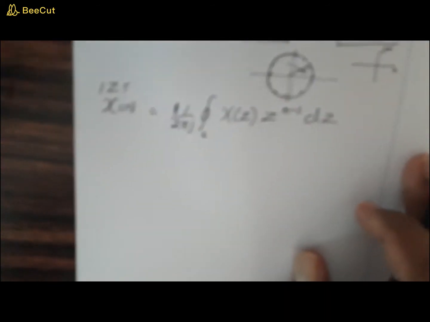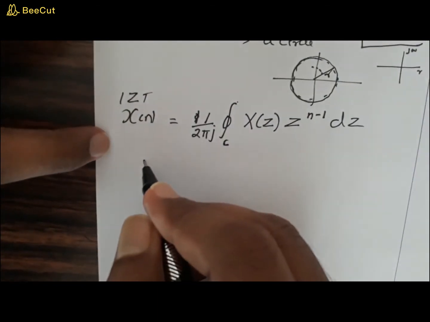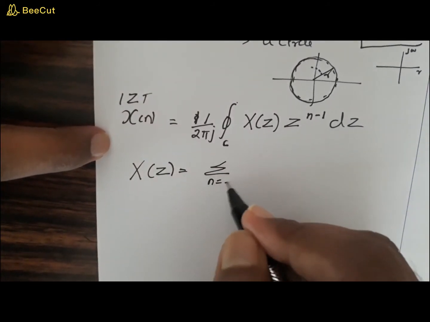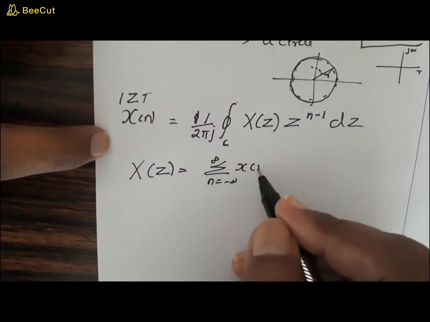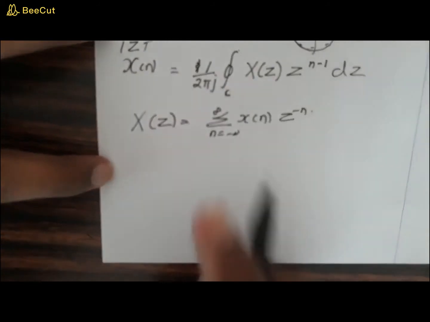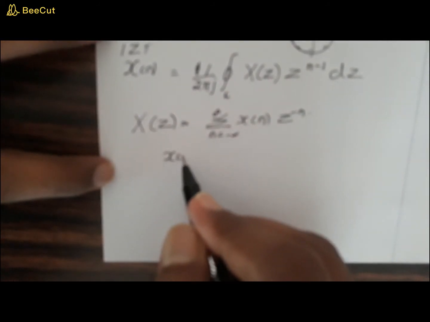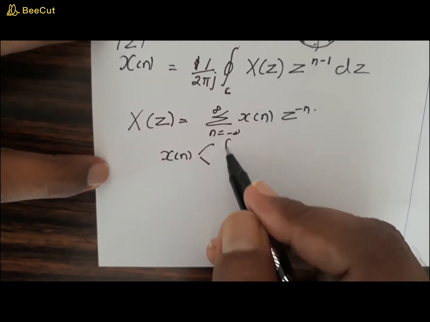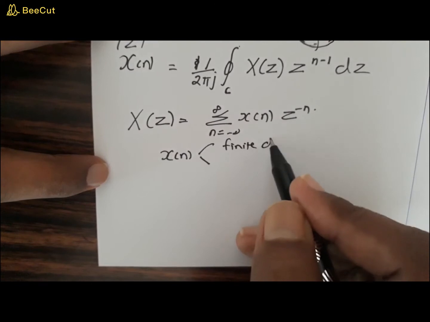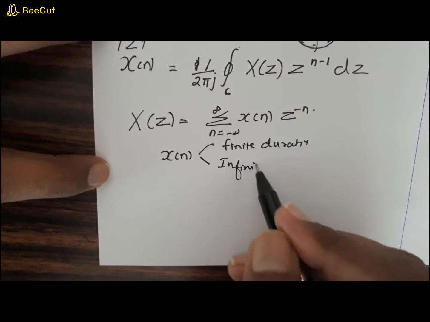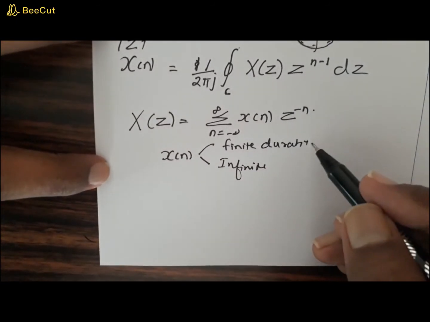Now let's try to do some problems using the basic expression of the z transform. So I am rewriting that expression once again, that is, the sum from n equal to minus infinity to plus infinity of x of n z raised to minus n. Now we have to do some problems. So before that, I am again classifying this x of n into two categories. One is a finite duration sequence, and the other is an infinite duration sequence. Okay, so x of n can be a finite duration sequence.